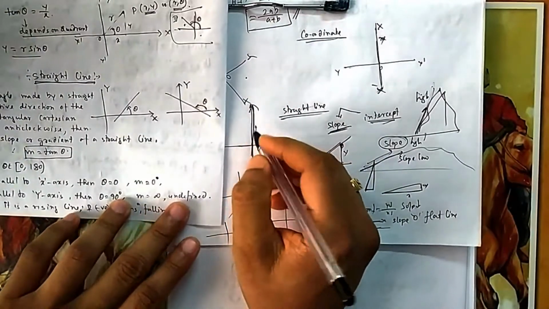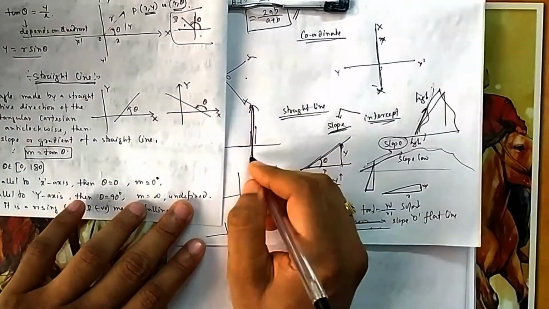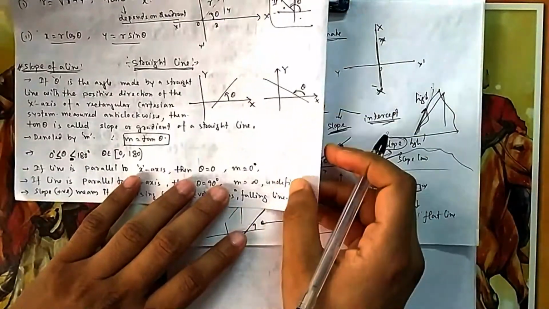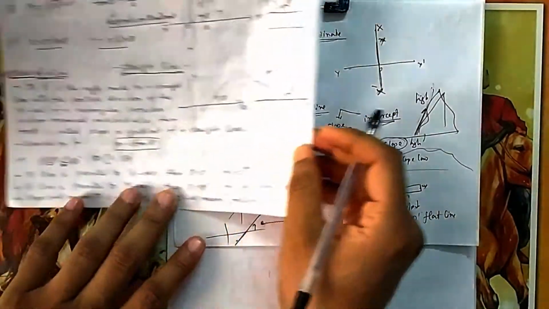It is so high that it cannot be defined. You cannot define it because its base is 0. So when you divide by 0, it will be very high. That's why it is very high.